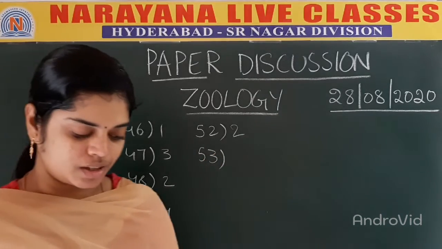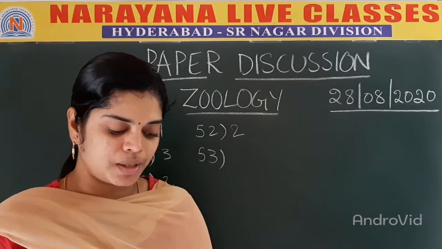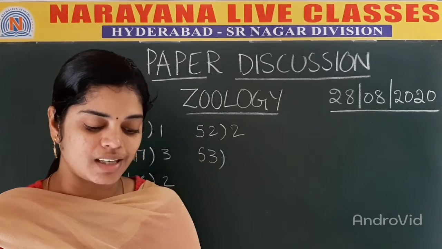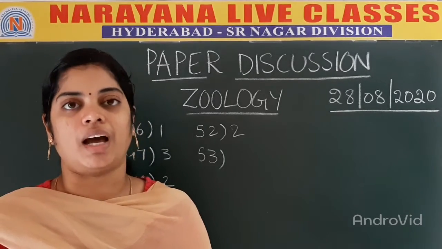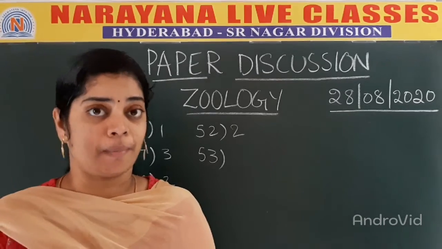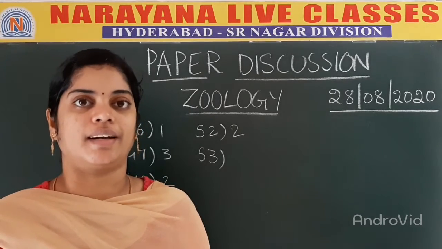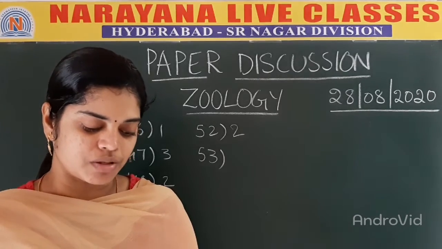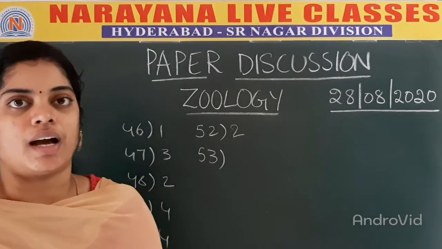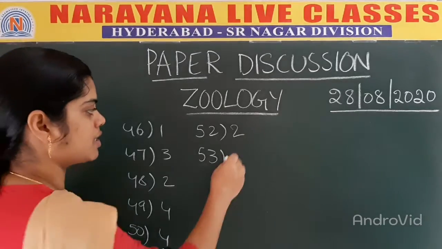Next, question number 53. The connection between pulmonary and aortic arches in adults we call a ligamentum arteriosum, whereas in the embryonic stage we call it a ductus arteriosus. But here, as they are asking about the adult, the answer will be ligamentum arteriosum. So the first option is correct.